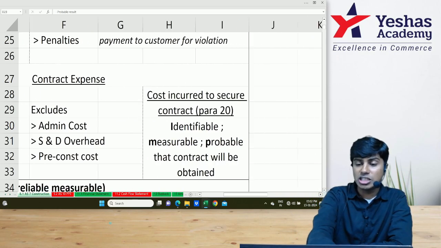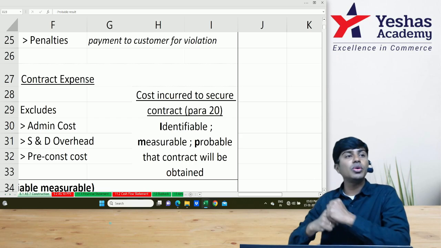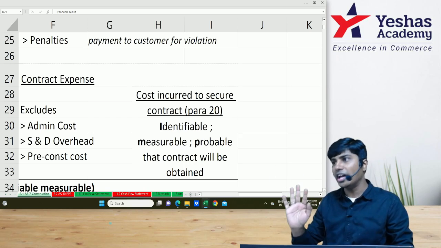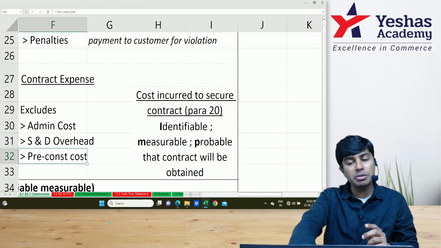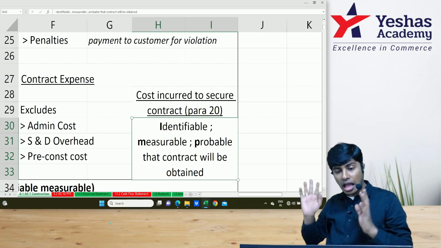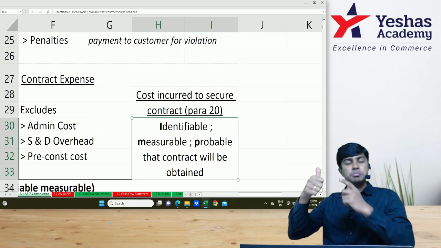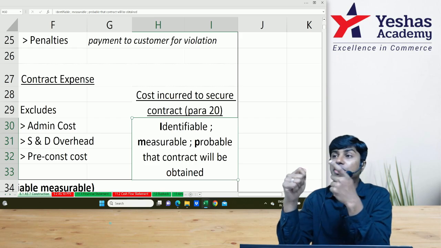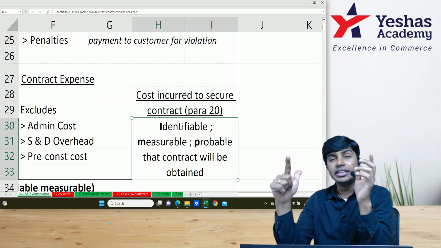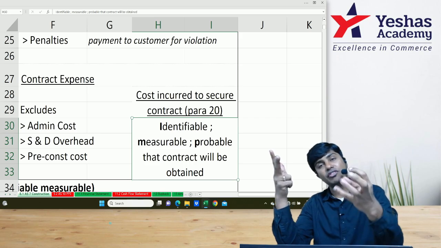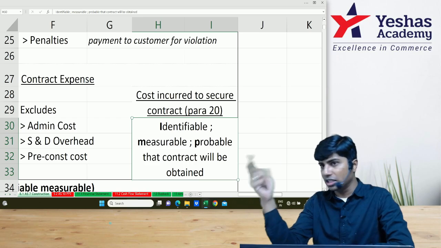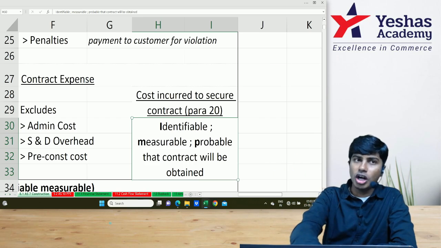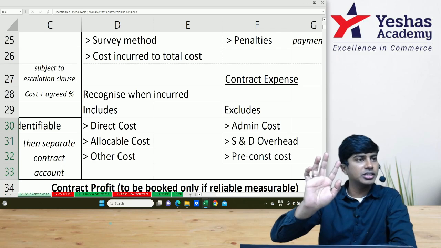If there is any expenditure incurred for securing the contract, it will be included as per para 20. We cannot consider it as pre-construction cost. It can be included in the contract cost. However, to take it, it should be specifically identifiable. It should be measurable reliably. There is a probability that this contract will be obtained because of this expense. Only when this is fulfilled will you include the cost incurred to secure the contract in contract expense.